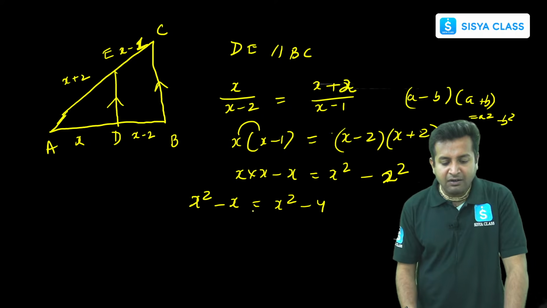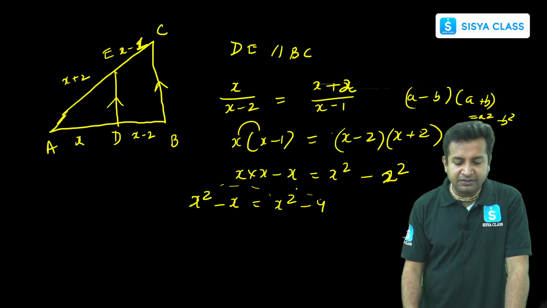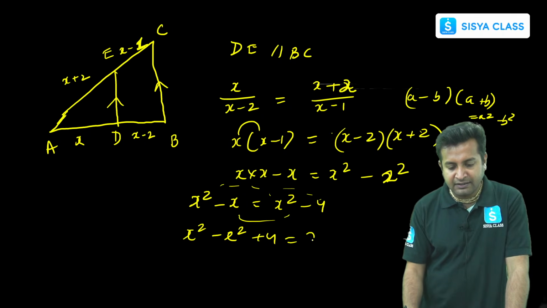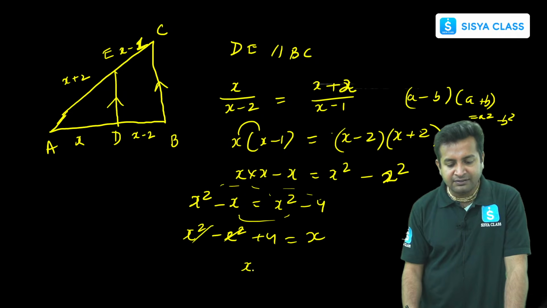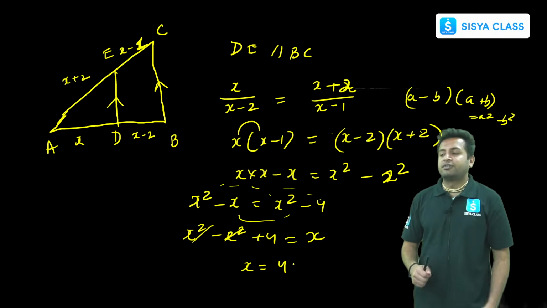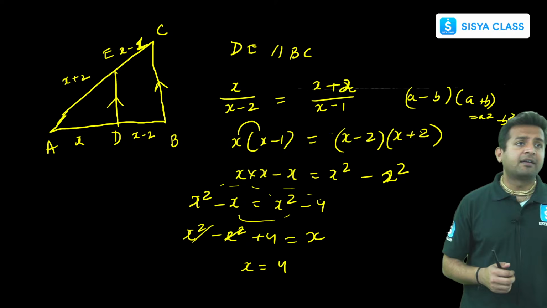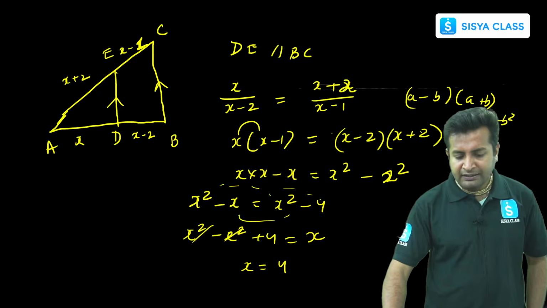Now, if you do the transposition, x squared minus x squared plus 4, and if you bring this thing here, x squared will cancel, so x will be equal to 4. Very simple. So if I were you, I would go for this question. Okay. Next question.